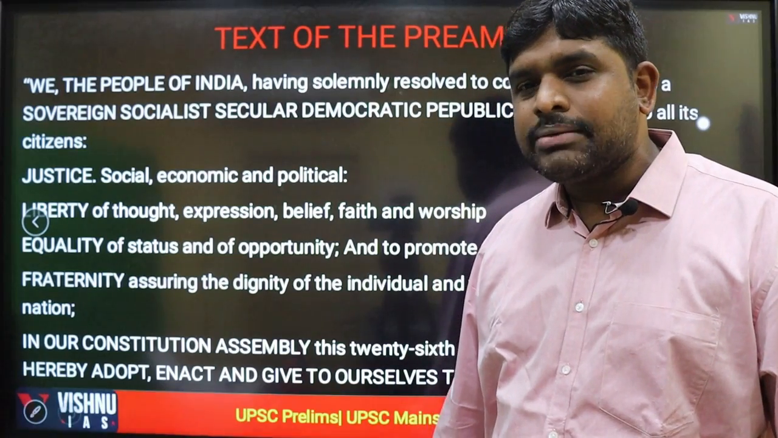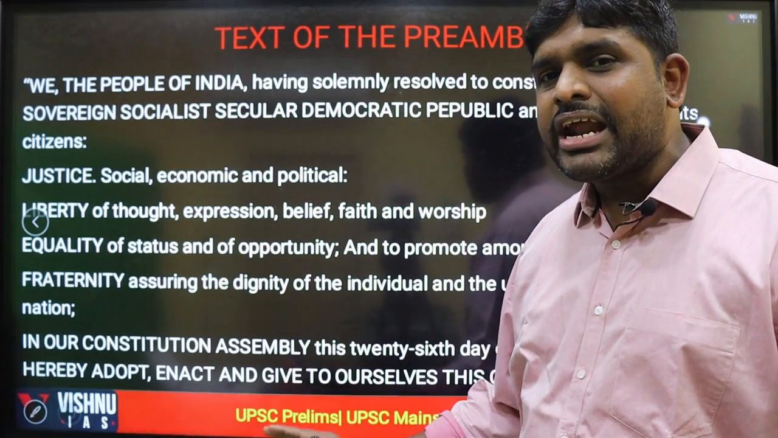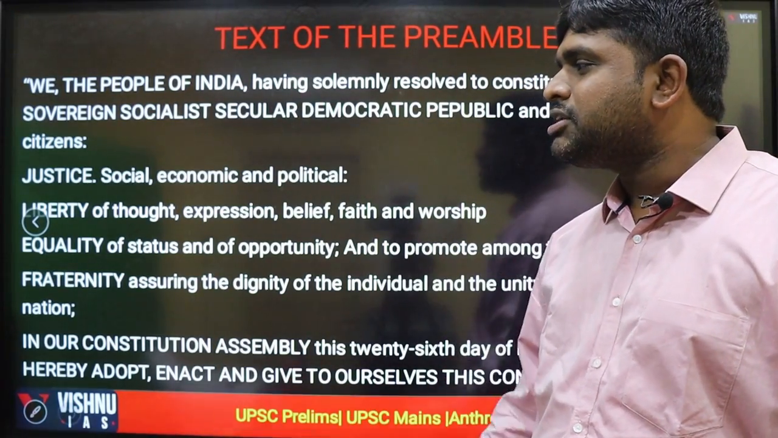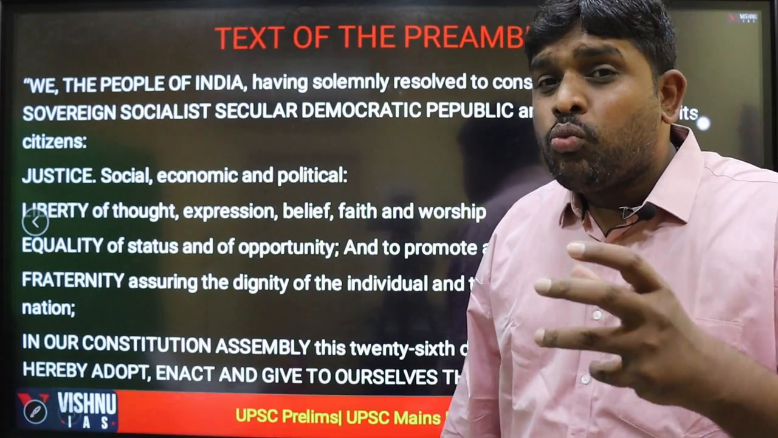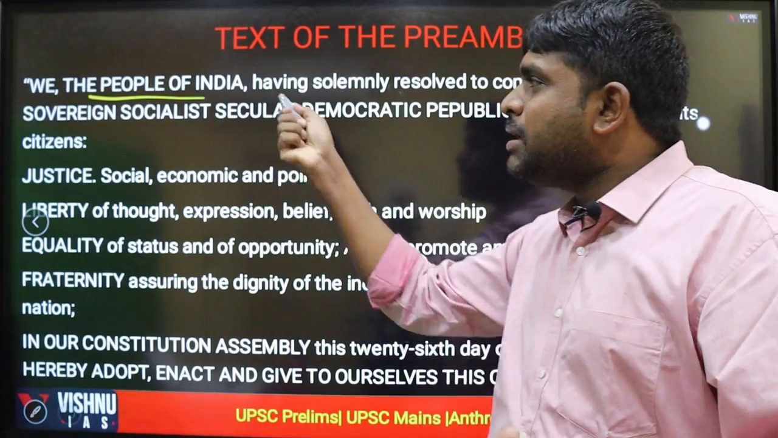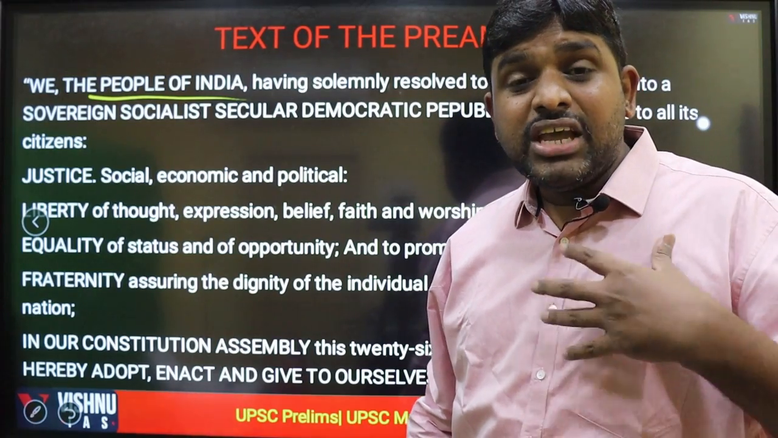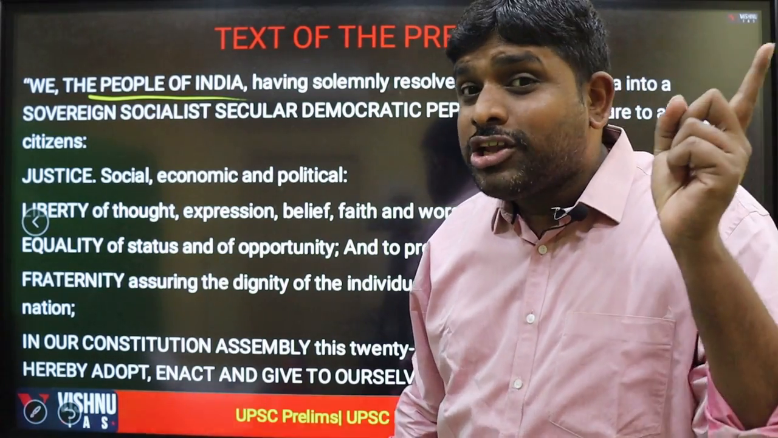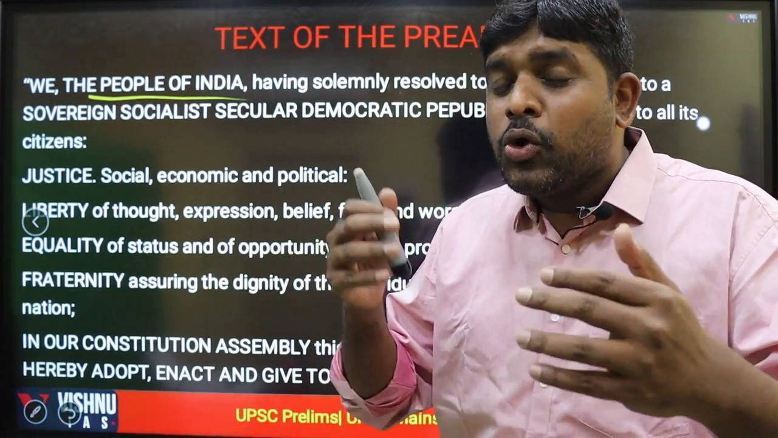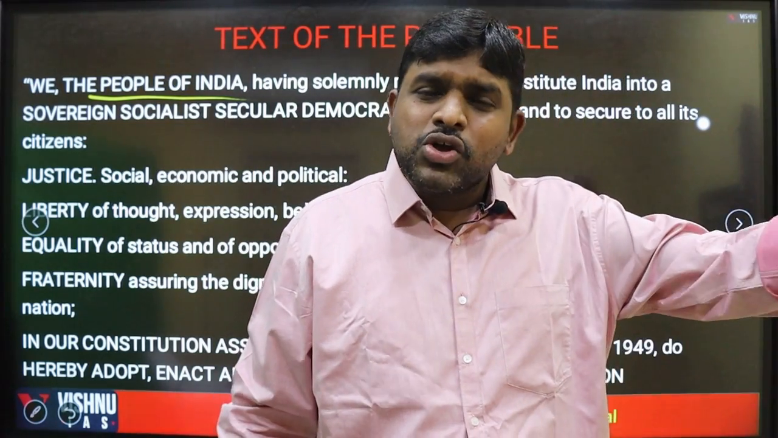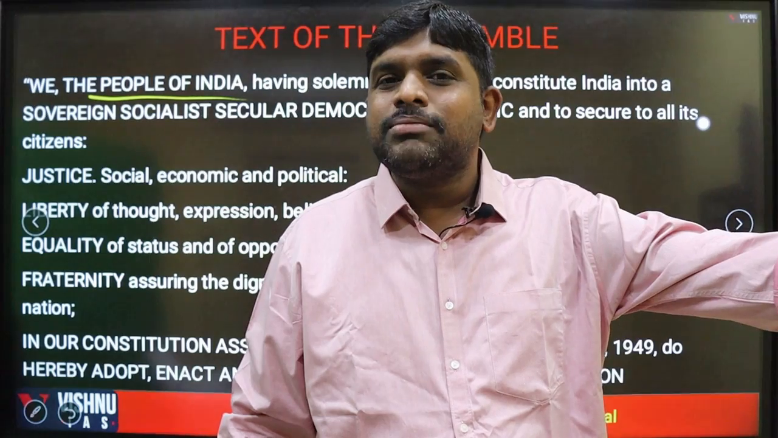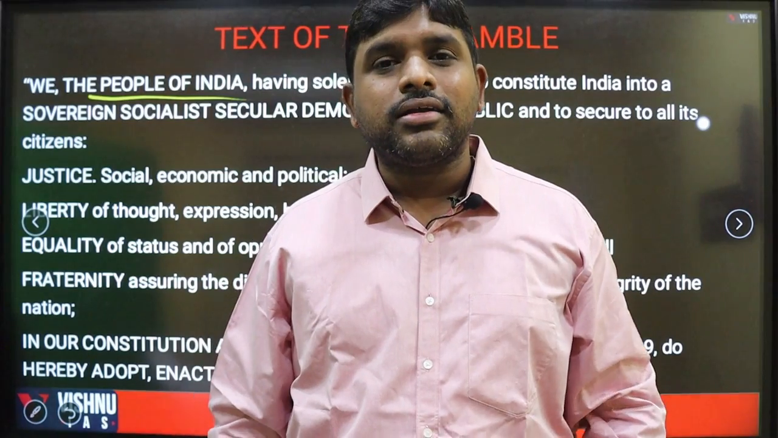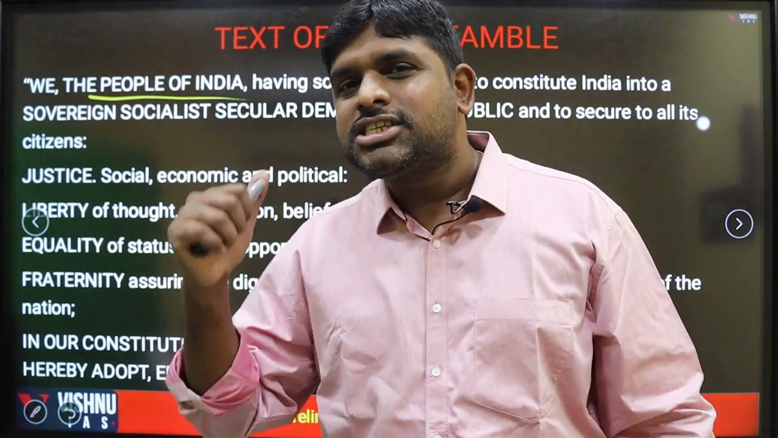In our Constituent Assembly, on the 26th November 1949, we are going to adopt the Constitution of India. This is what is mentioned in the preamble. So, what is the source of the preamble? The people of India is the source of the preamble. We, the people of India, solemnly resolved. So, it is not the Constituent Assembly. We can expect questions: who is the source of the Constitution? Yes, the Constitution was prepared by the Constituent Assembly, but the original source is not the Constituent Assembly. It is the people of India who solemnly resolved and adopted this preamble.